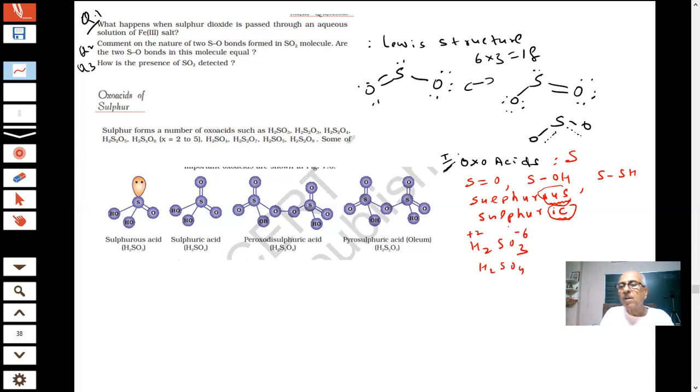In H2SO3 it is plus 4. And in H2SO4 it will be plus 6. That is what I wanted to tell. Okay. The higher oxidation number of sulfur is called ic, sulfuric. And a lower oxidation number will be called sulfurous.